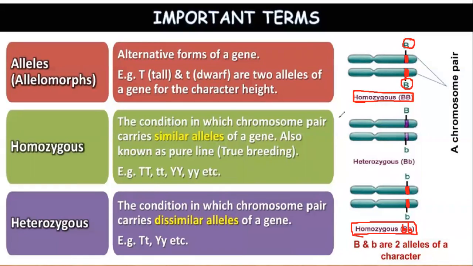Look at this second image. The first chromosome contains capital B and the second chromosome contains small b. Two different alleles on a particular chromosome pair is an example of heterozygous condition. Clear with this slide, everybody? Okay.